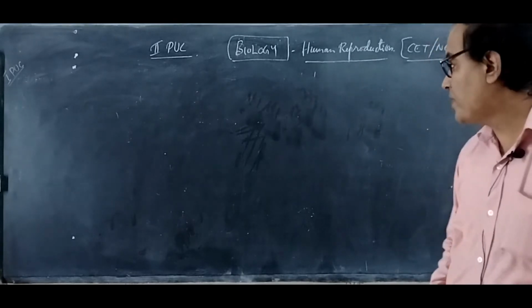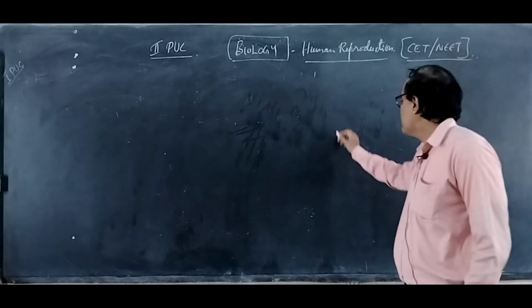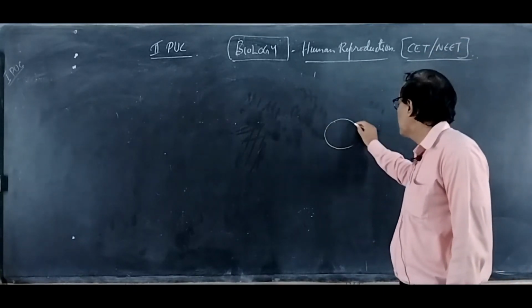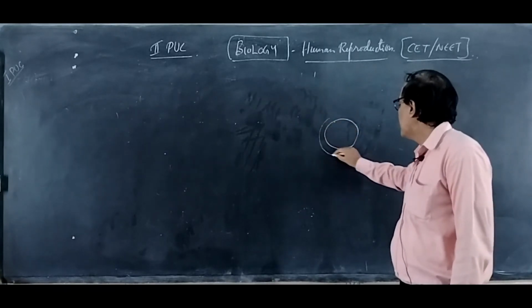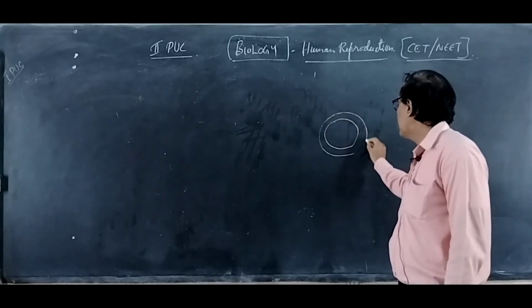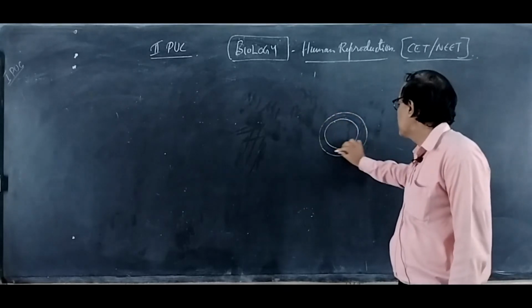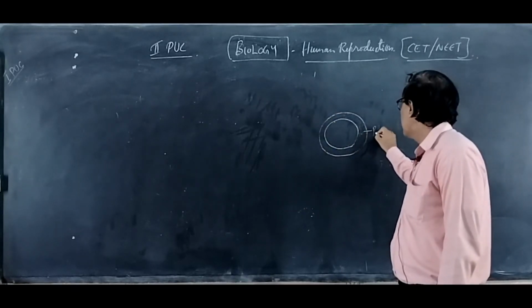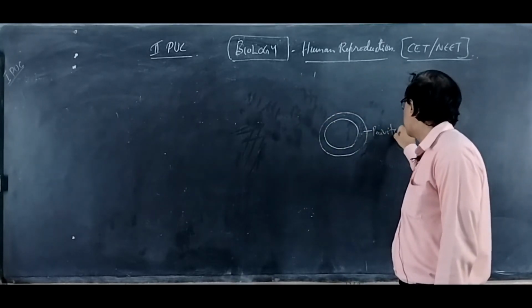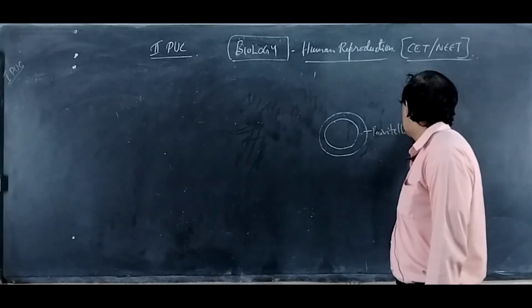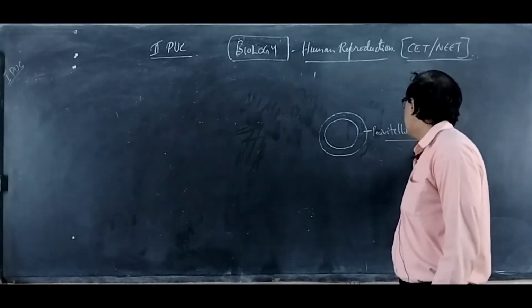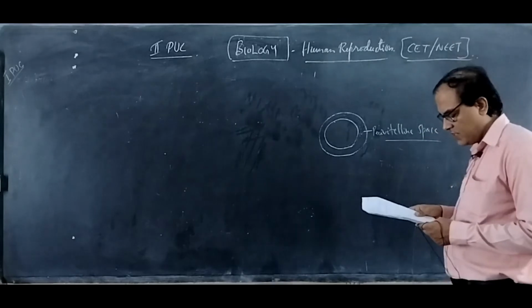So, what is the perivitelline space? Suppose this is the plasma membrane of the ovum and this is the zona pellucida. There is a space here. This space is called the perivitelline space. Got it?